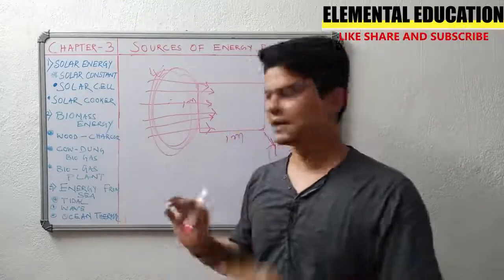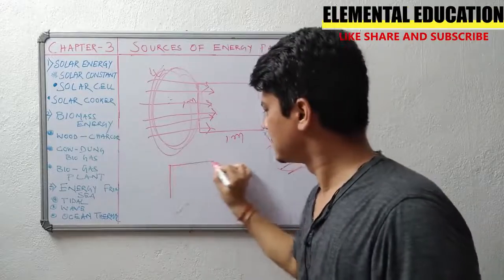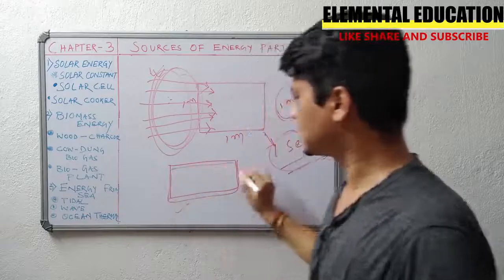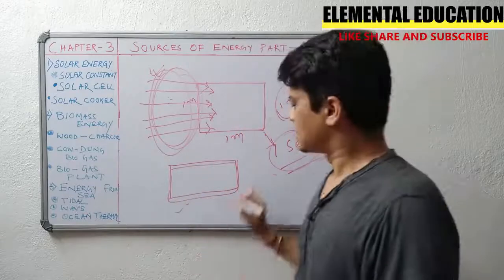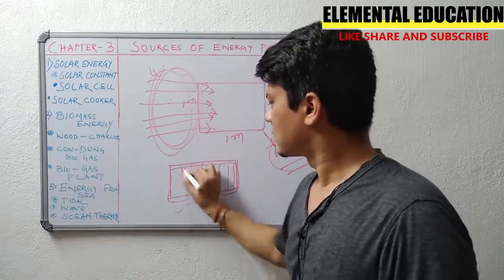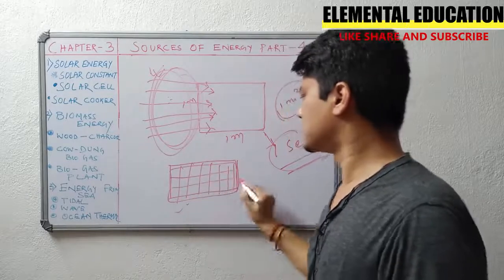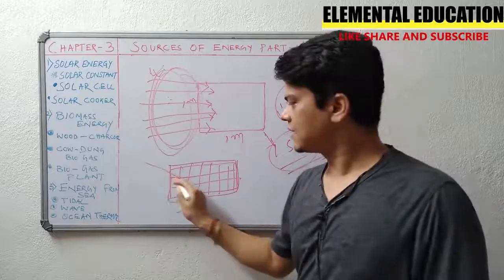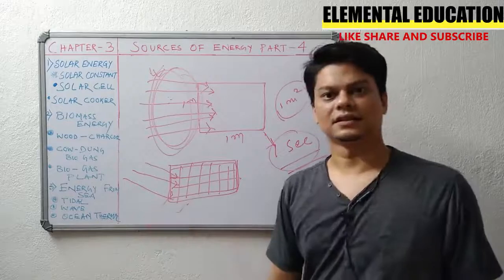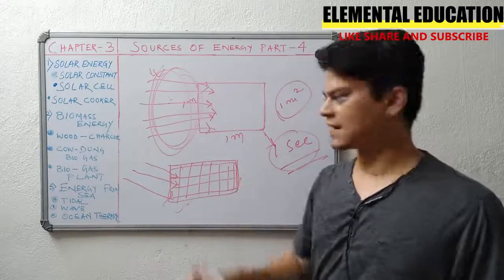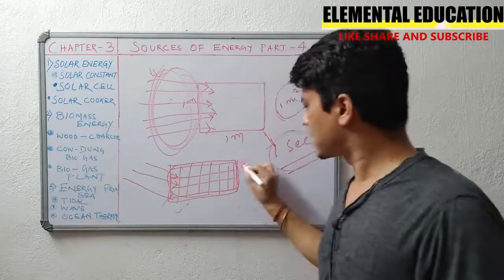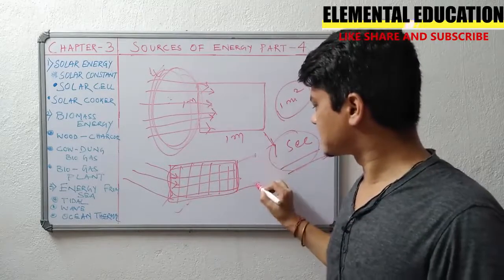So solar cell is a device, or we can tell it's a combination of some chemicals. Don't go for the details, it is not in your study. So solar cells is a combination of few chemicals. When the light falls, right, it does some reaction. Like we have photosynthesis in plants, similar kind of reaction we get. So these solar cells produces electricity.